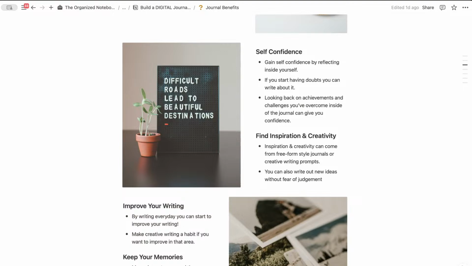Hi, Scrapbook School. Yeah, paper journaling is really great. I've also tried the Day One app myself as well, and I find that really useful too.